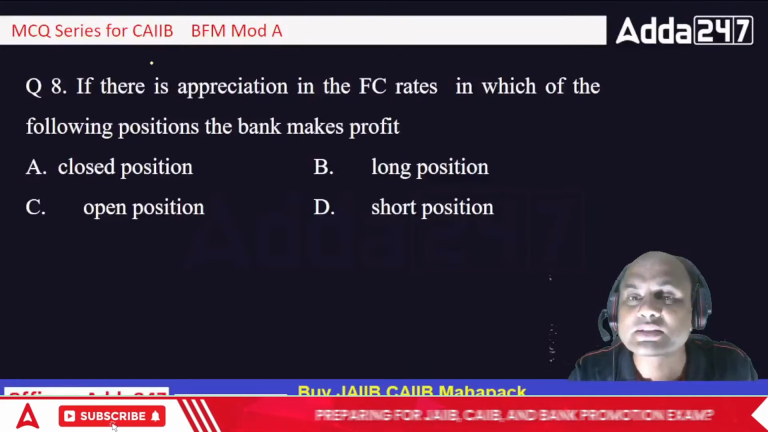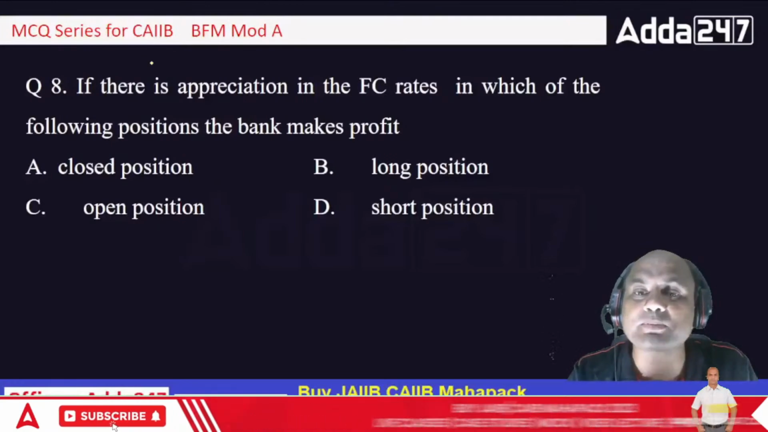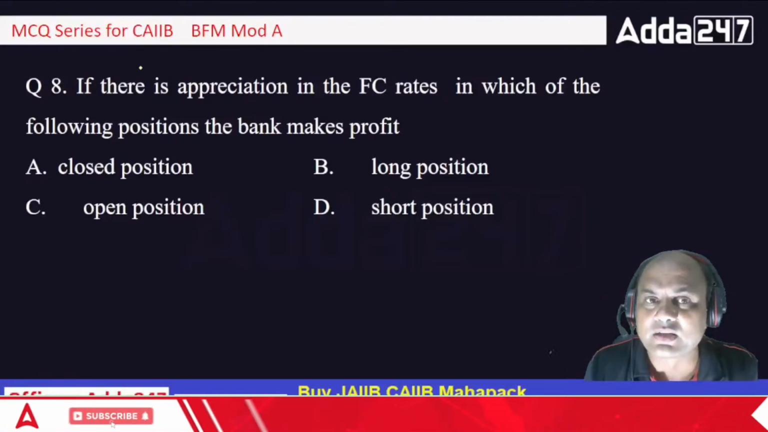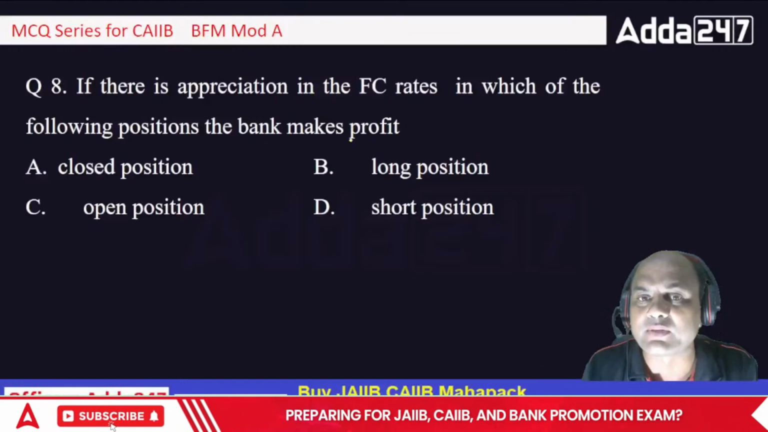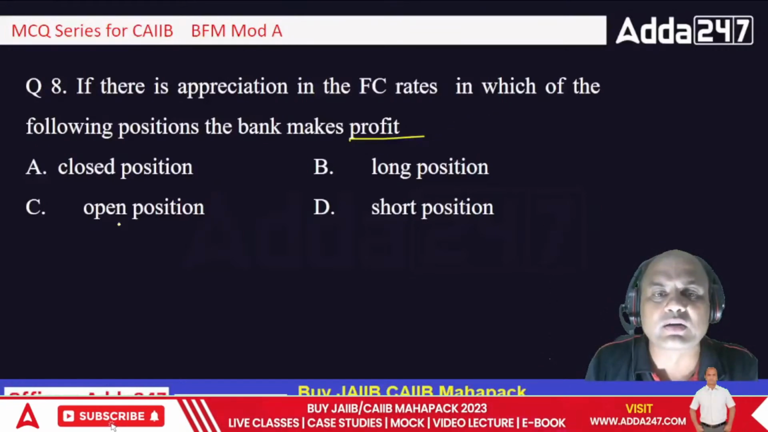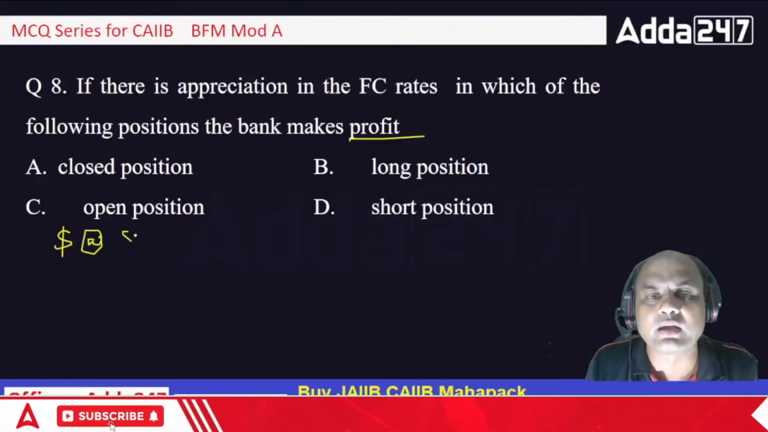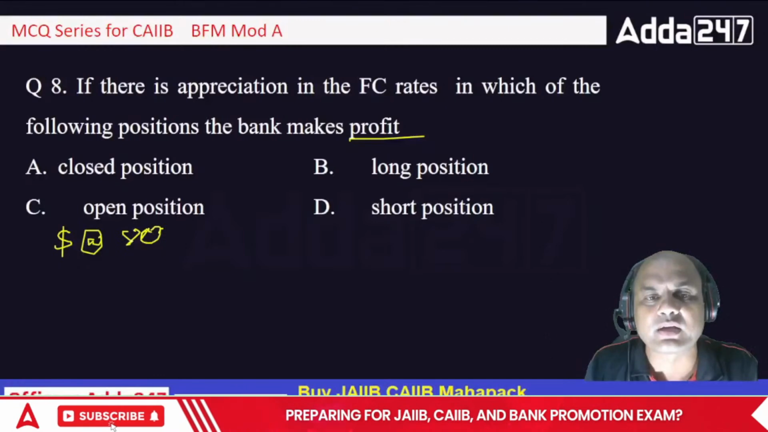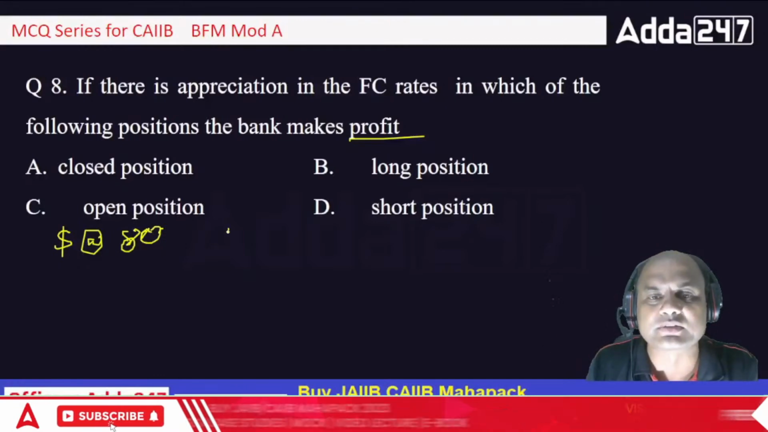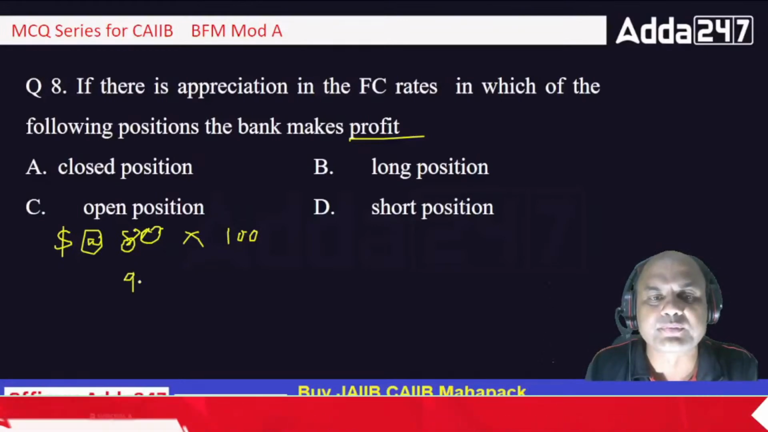Okay. Next one. If there is appreciation in the foreign currency rates, in which of the following positions does the bank make a profit? Earlier we had a loss. Now the bank will make a profit when? Again take the same position. Means the dollar is at 80, and I have bought how many? $100. Okay, so now the dollar goes to 90.